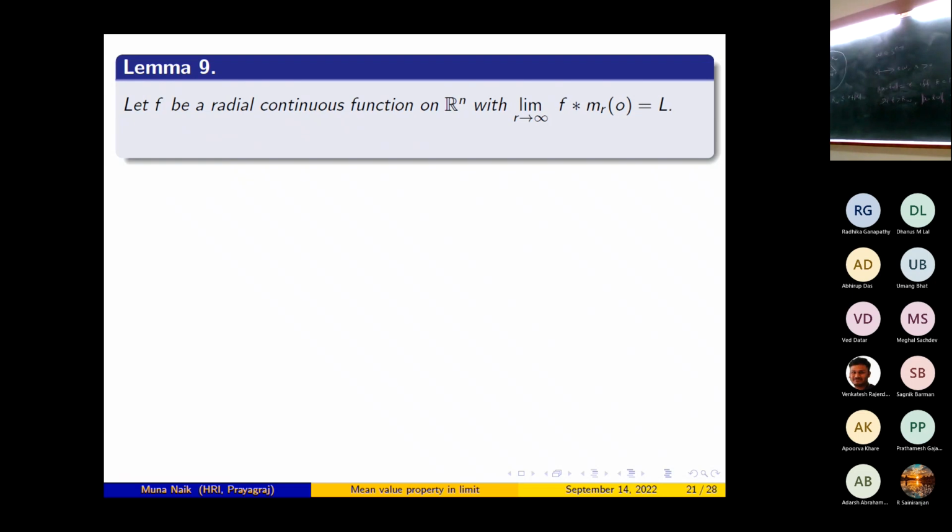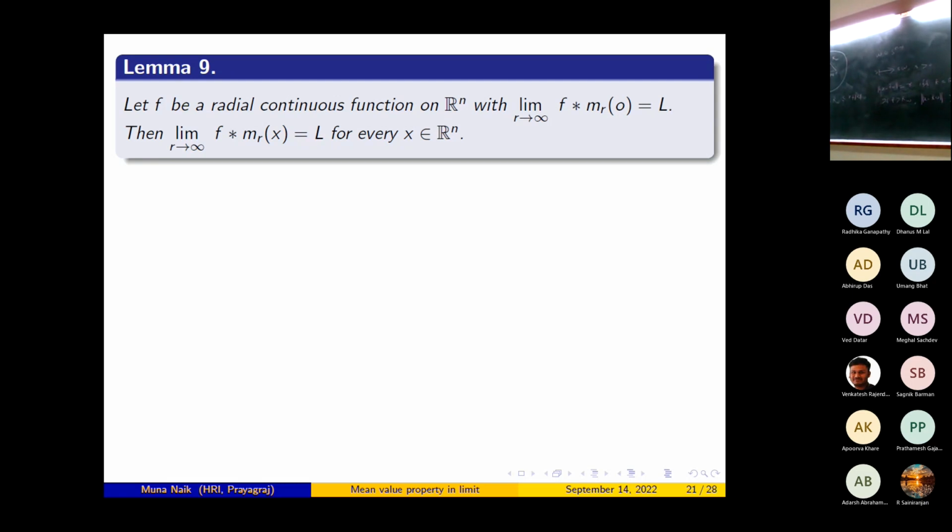Let f be a radial continuous function on Rn with limit as r tends to infinity of f convolution mr at 0 equal to L. Then the limit as r tends to infinity of f convolution mr at x is equal to L for every x belonging to Rn. The previous lemma is a special case of this lemma where you put L equal to 0. It says that if the average of f at the point 0 converges to L, then for any other point x, it will converge to L.